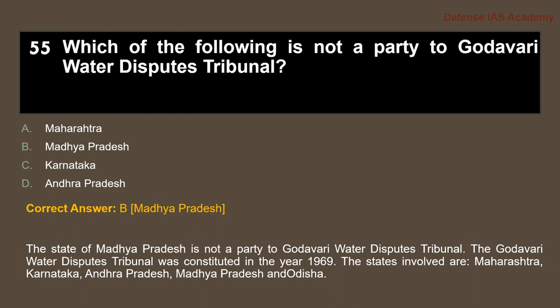The states involved are Maharashtra, Karnataka, Andhra Pradesh, Madhya Pradesh and Odisha. These are the states that are involved in the Godavari Water Disputes Tribunal.